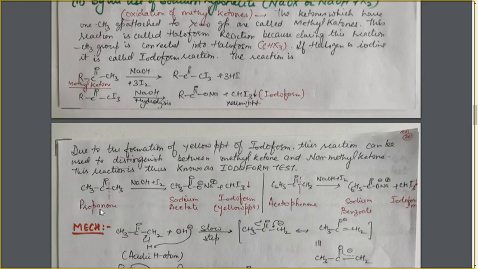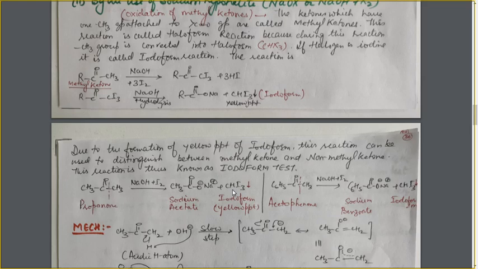So let's start with this reaction. This is propanone, and I am treating it with NaOH and I2 for the iodoform reaction. How will the product be written? Now, in the reaction, you have to break this bond, which is formed between the carbonyl group and the methyl group. Break this bond and convert this CH3 into